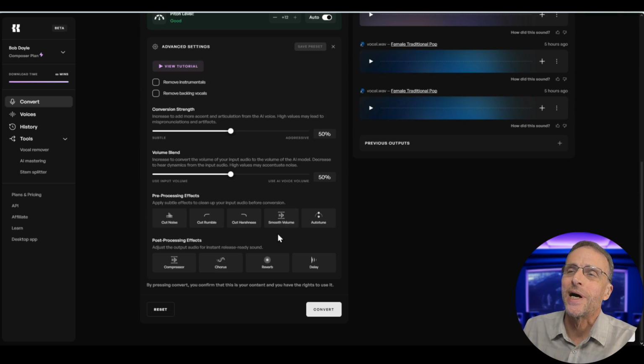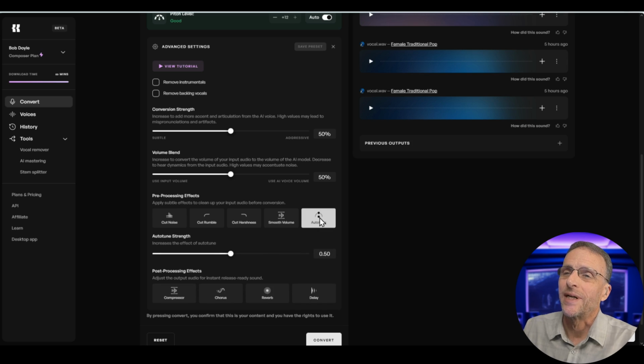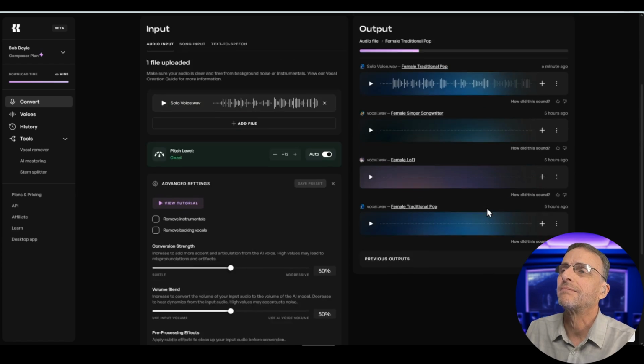I want to try auto-tune. It gives us the option of choosing auto-tune when we import, and I know that when I get to that one note when I say please be true, it's all kinds of flat. So I'm just going to click convert and see what it does to it. I may not like it.